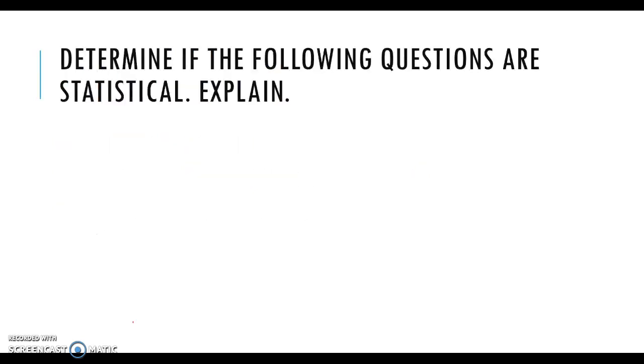Our first questions say to determine if the following questions are statistical. Then we need to explain. So question number 1 says, what is your favorite color? Determining whether a question is statistical or not, we have to think about the types of answers that we're going to get. So a question is statistical if we get a variety of answers. A question is non-statistical if we could not have a variety.